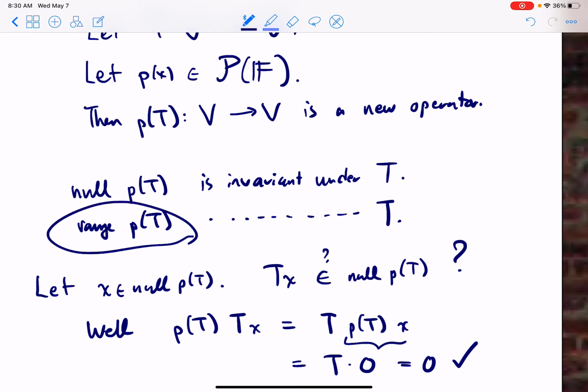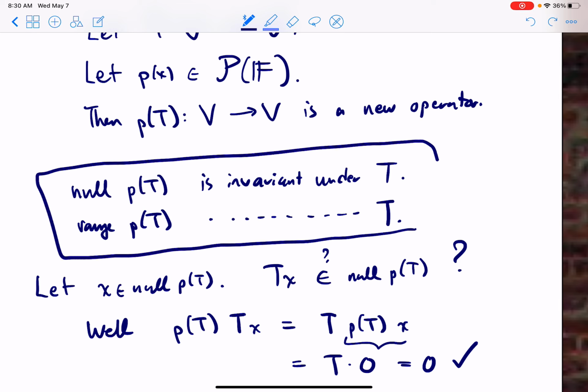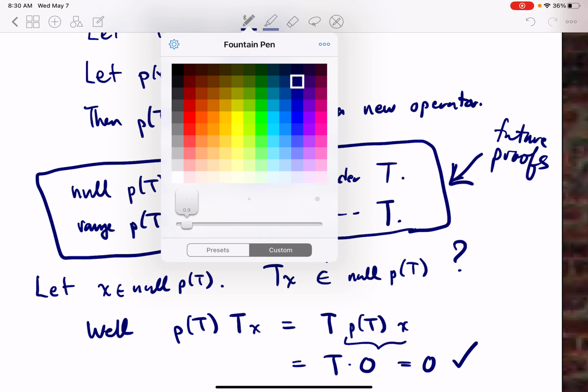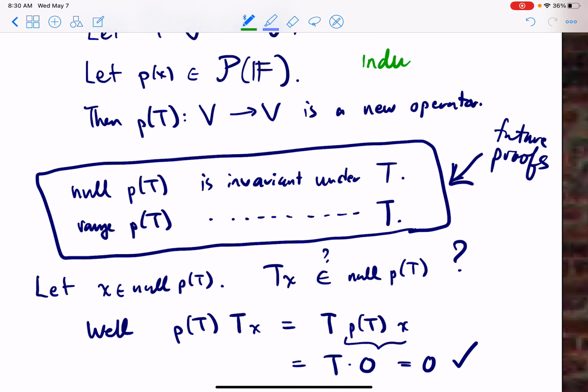I'll leave the range to you. It's equally easy. You just unpack the definition. But the point is we're going to use this in proofs, so look for this in future proofs where we find invariant subspaces. Really what will happen is we're going to use induction on dimension.